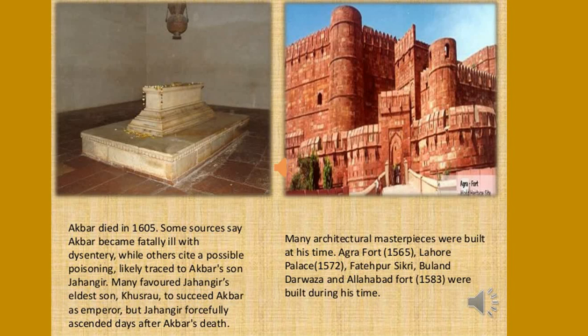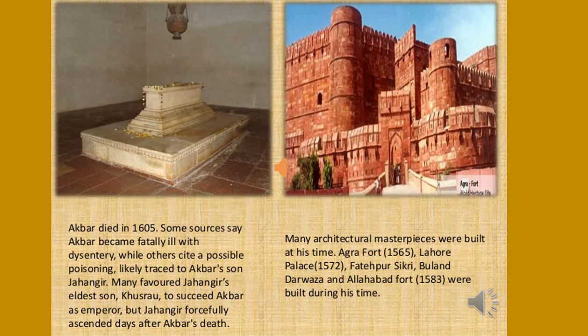Akbar died in 1605. Some sources say Akbar became fatally ill with dysentery, while others cite a possible poisoning, traced to Akbar's son Jahangir. Many favored Jahangir's eldest son Khusro to succeed Akbar as emperor, but Jahangir forcefully ascended the throne days after Akbar's death.